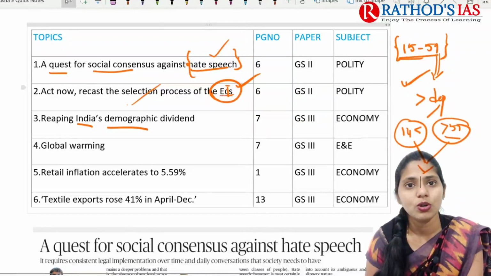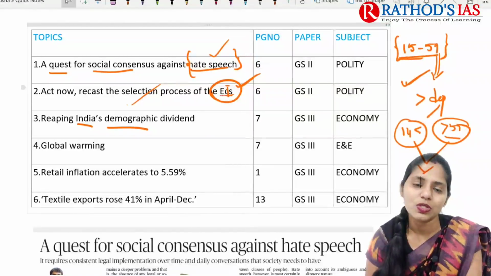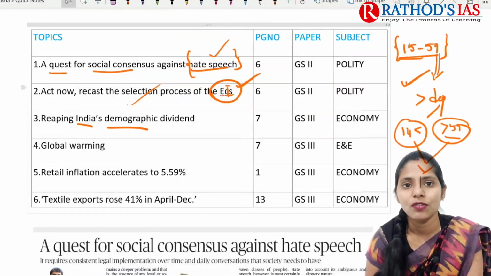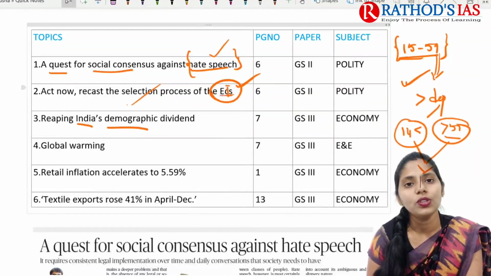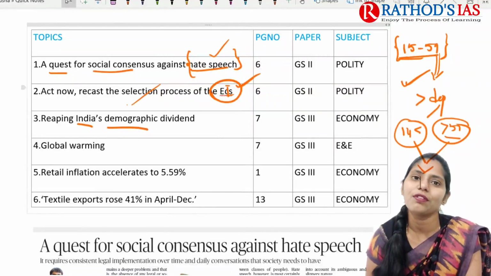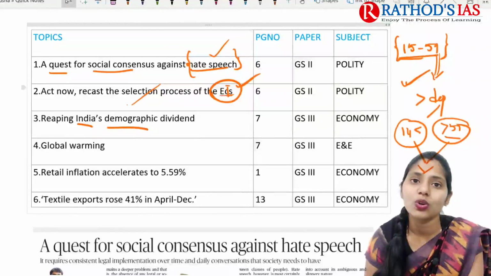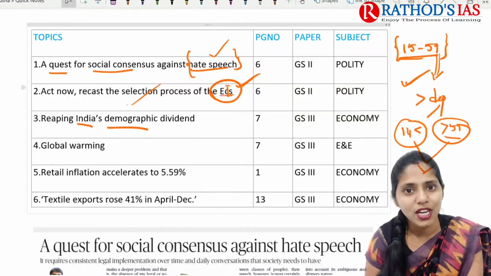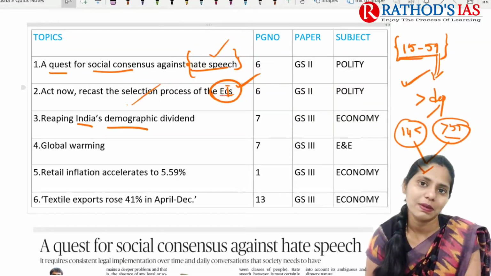And next topic, it is about global warming. There is one infographic on page number 7 which is mainly about this global warming. We need to see that infographic once. And next topic, it is about retail inflation. Already you know what is inflation because a number of times we discussed this topic, and even in 2021 prelims there were 2 questions regarding inflation. This topic is important from your economy, which mainly comes under GS paper 3.